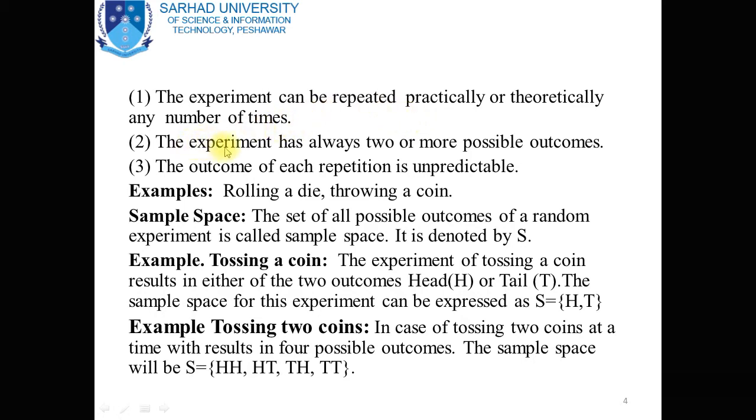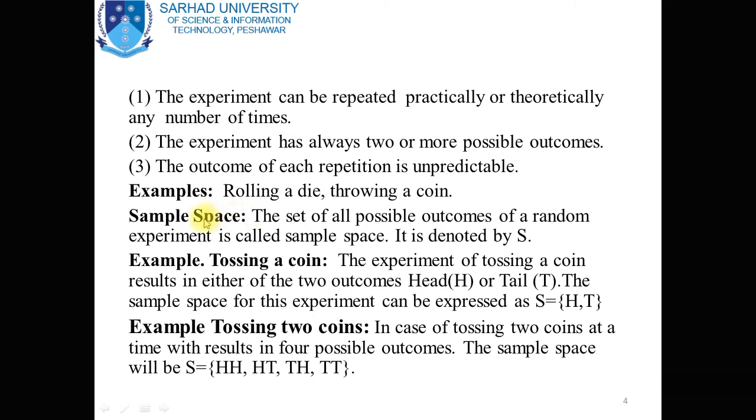Number two, the experiment has always two or more possible outcomes. Number three, the outcome of each repetition is unpredictable. For example, rolling a die, throwing a coin. These are examples of a random experiment, in which we repeat the experiment: rolling a die, throwing a coin.